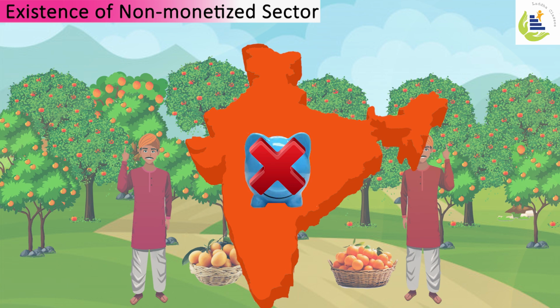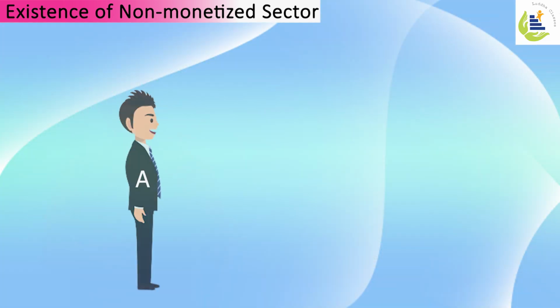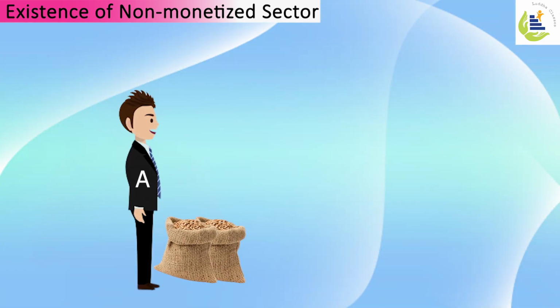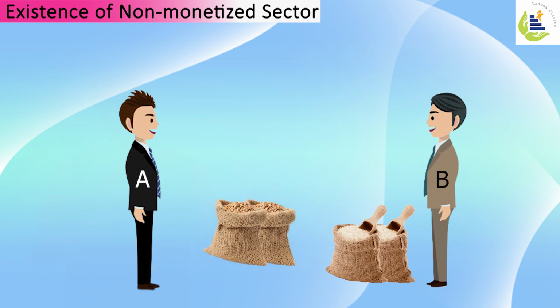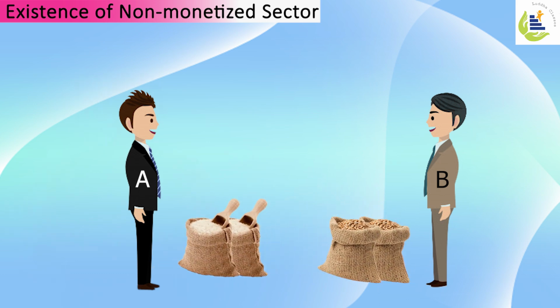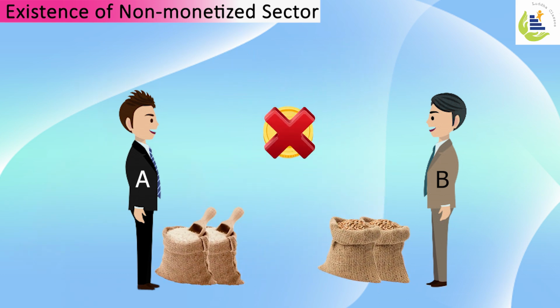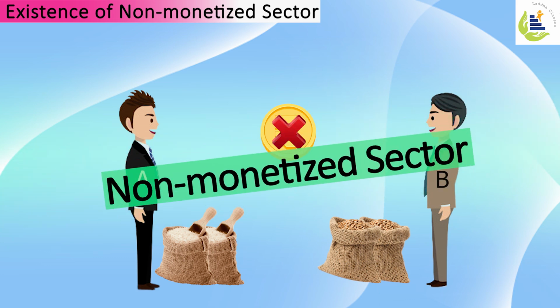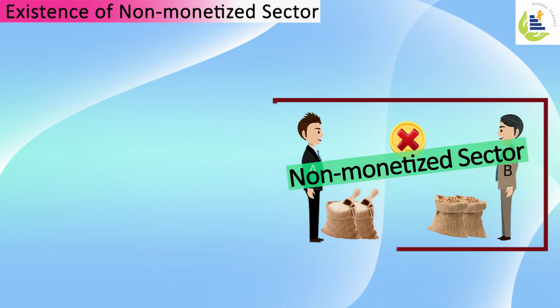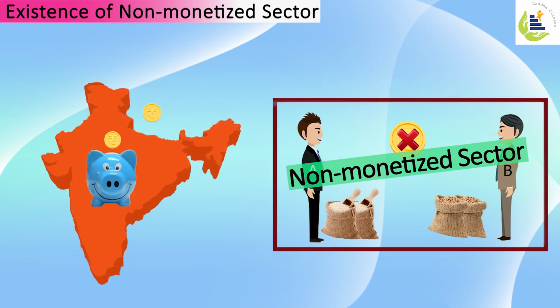I'll explain one more example. Let's say there is Mr. A who produces wheat. There is Mr. B who produces rice. So Mr. A gives wheat in exchange for rice, and there is no money involved. This transaction of goods and services without money is basically considered under the non-monetized sector, a barter system. Hence, they are not calculated under national income.